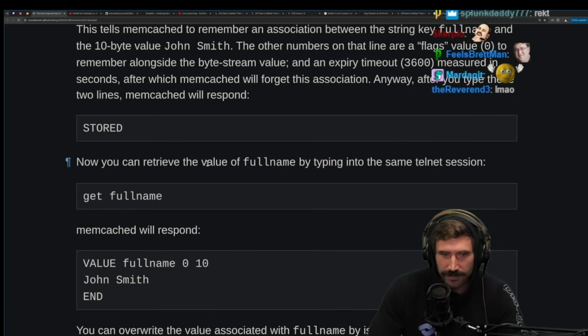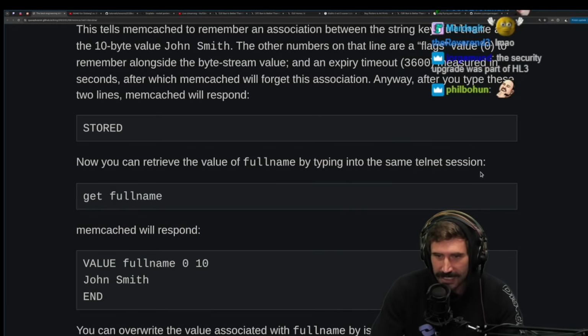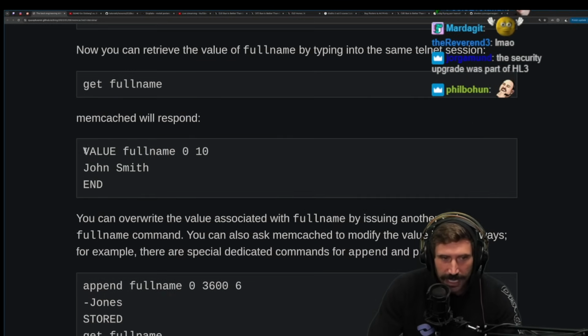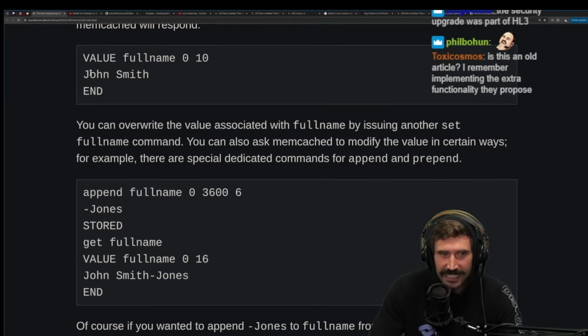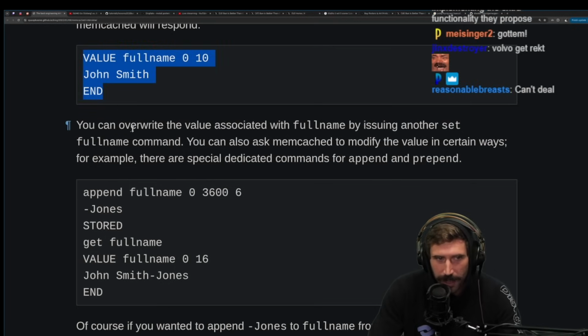Now you can retrieve the value of the full name by typing into the same telnet session: get full name. The value is this, John Smith, and nice. I love good old-fashioned COBOL style.